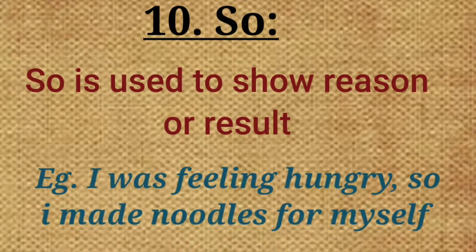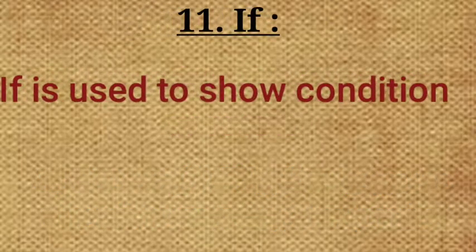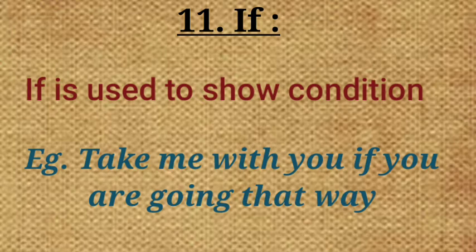Tenth is "so." So is used to show reason or result. Example: I was feeling hungry, so I made noodles for myself. Means noodles is the result of my feeling hungry. Eleventh one is "if." If is used to show condition. Example: take me with you if you are going that way. The condition here is going that way.